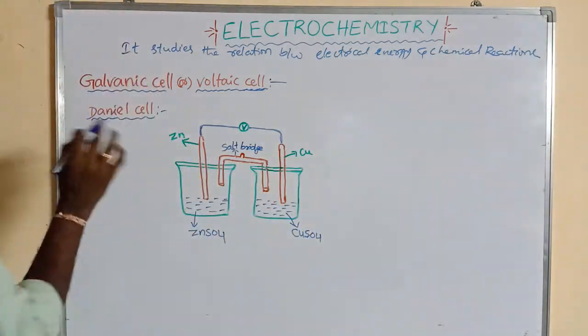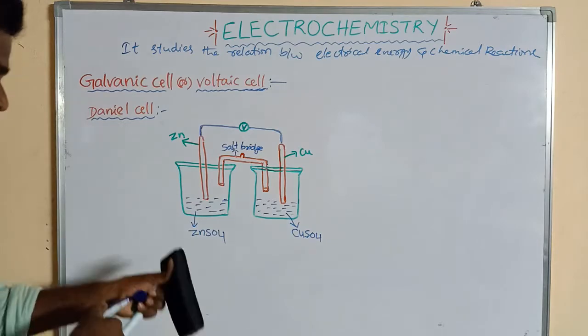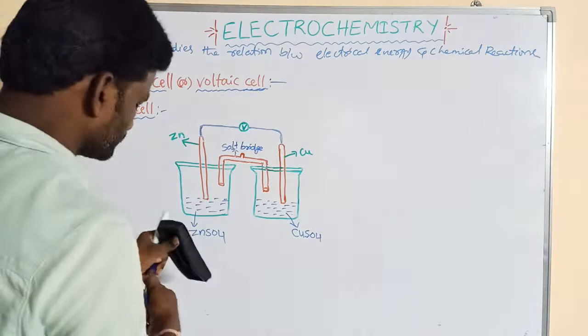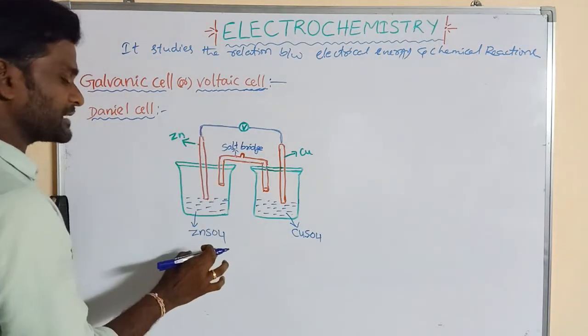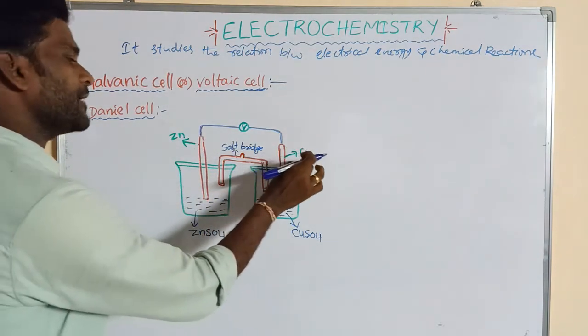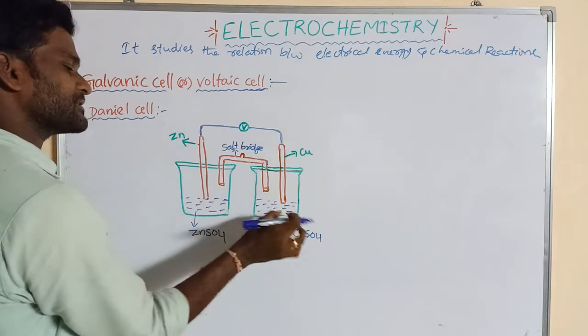First of all, we will discuss the construction of the Daniell cell. The zinc electrode is dipped in zinc sulfate electrolyte in one half cell, and the copper electrode is dipped in copper sulfate solution.